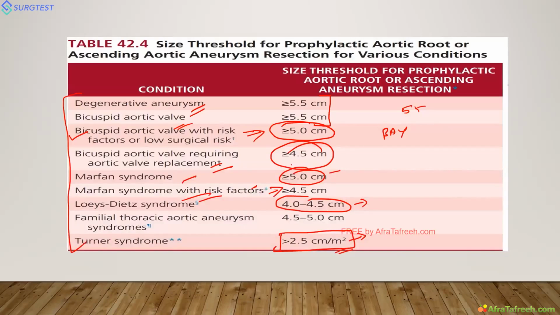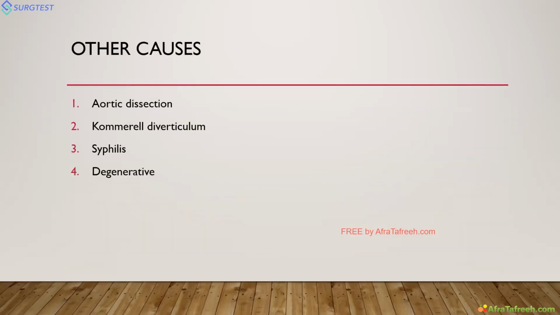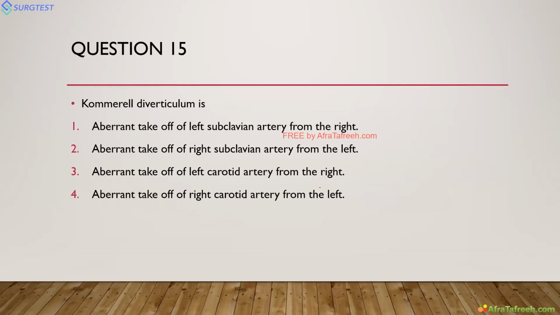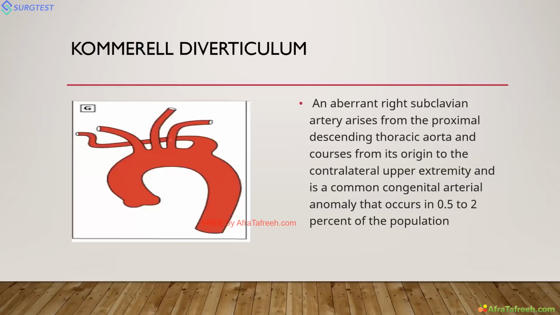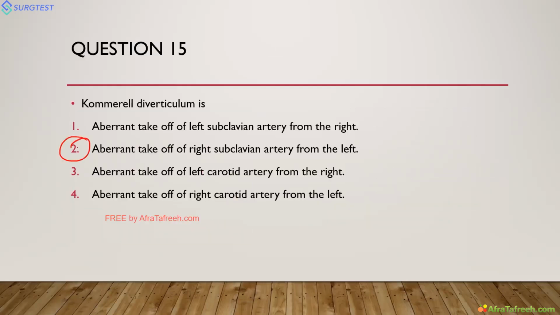You can go through this flow chart once again so that you will be thorough with this. So other causes are there: aortic dissection, Kommerell diverticulum, syphilis, and degenerative causes. So what is Kommerell diverticulum? It is aberrant takeoff of left subclavian, right subclavian, left carotid, or right carotid. So the answer for this question is aberrant takeoff of right subclavian artery from the left.